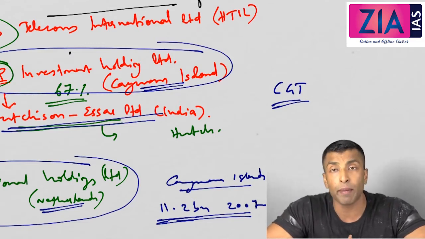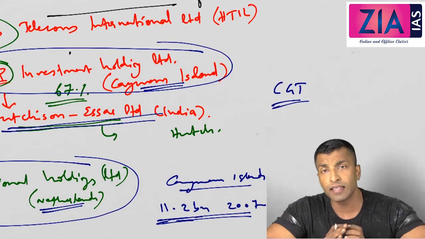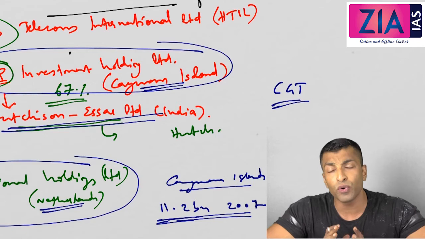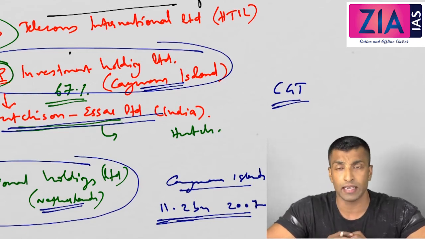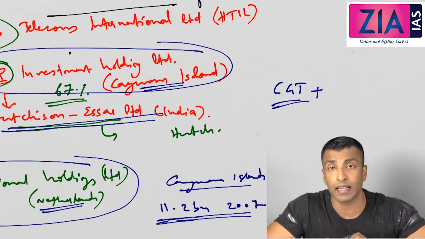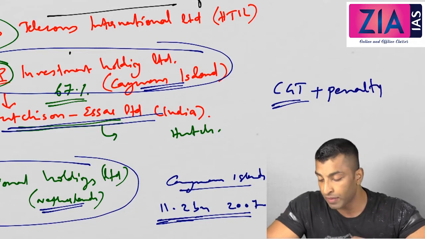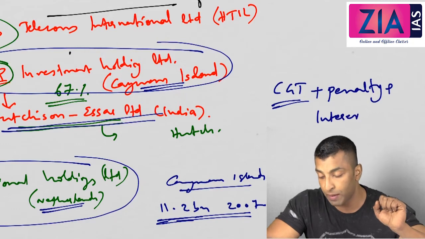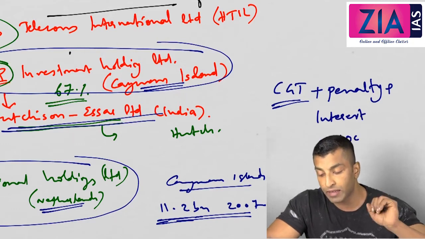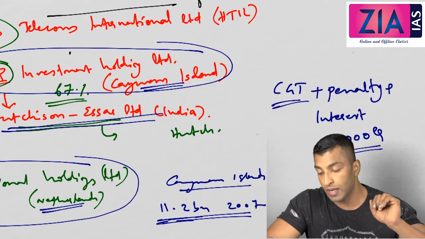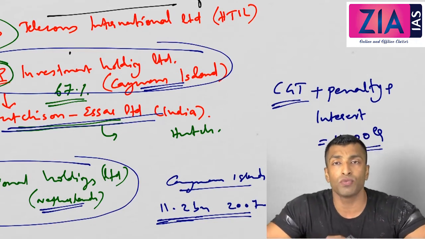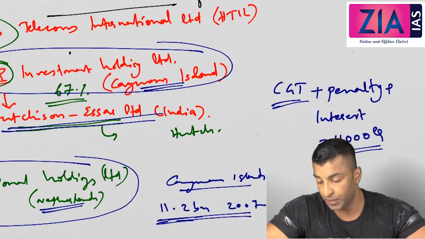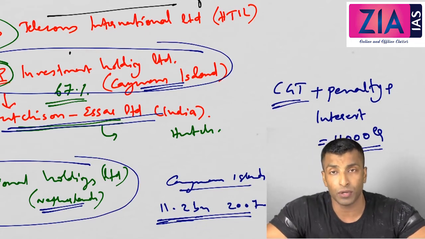So you are supposed to pay capital gains tax, and since the deal was in 2007 and this case is coming in 2011, for 4 years you haven't paid capital gains tax. So you have to pay it, plus there will be a penalty, and for these 4 years you are also supposed to pay interest, and it was estimated around 11,000 crore. So now the government sent notice to Vodafone that you are supposed to pay capital gains tax for this transaction, and you are supposed to pay 11,000 crore.